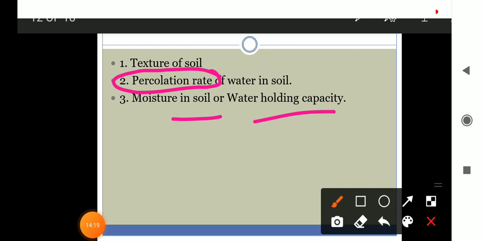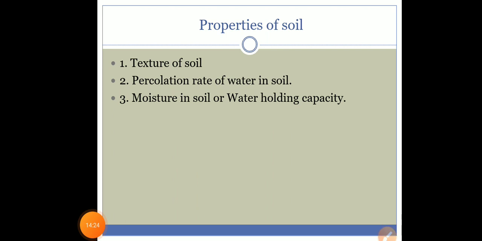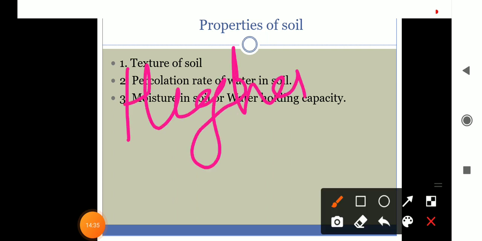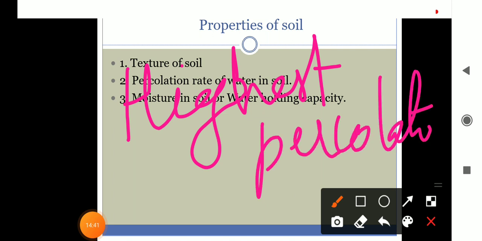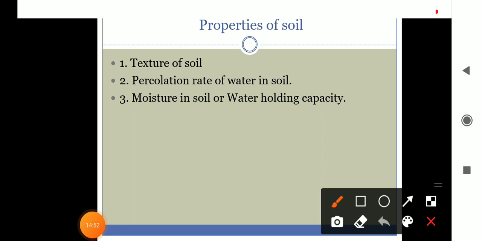Okay, then there are some questions in the NCERT book. They are related to the percolation rate of water. Which soil would have the highest percolation rate? Then the answer will be sand. It lets all the water pass through quickly. Which soil would have the lowest percolation rate? Which has the lowest percolation rate? The one that holds the most water and does not let it pass through. That is the clay, right? The answer will be clay.